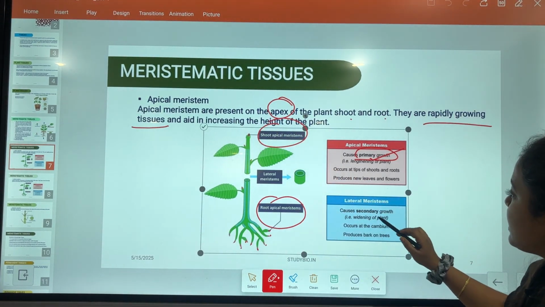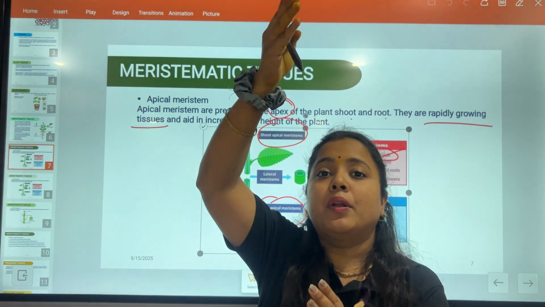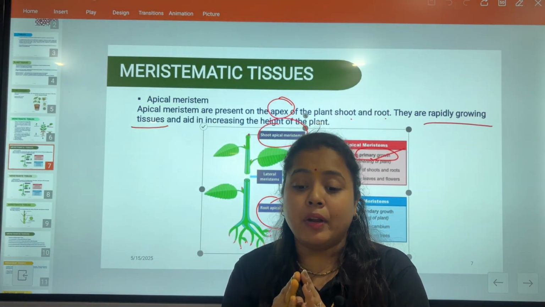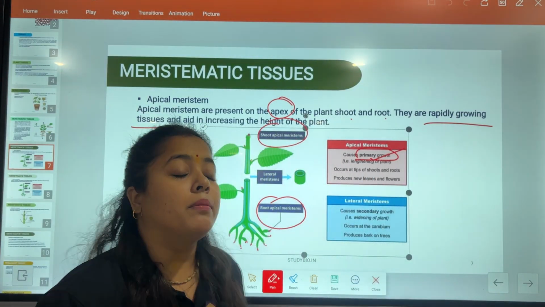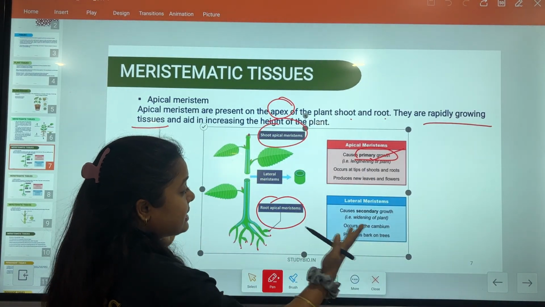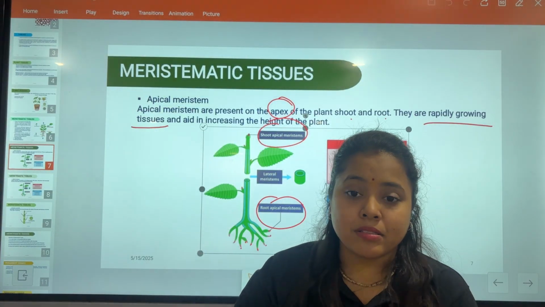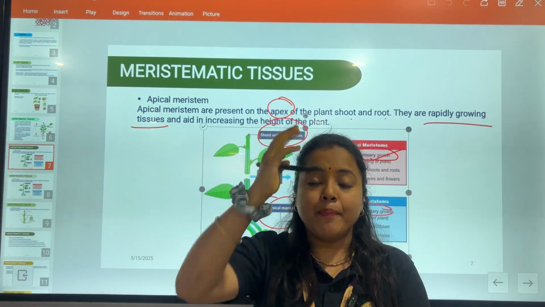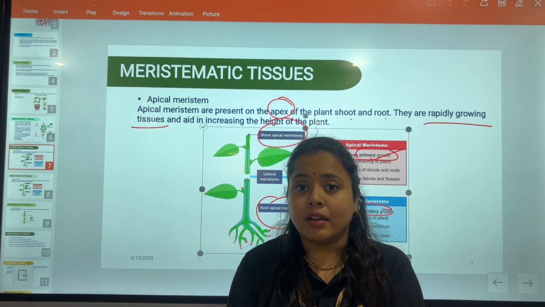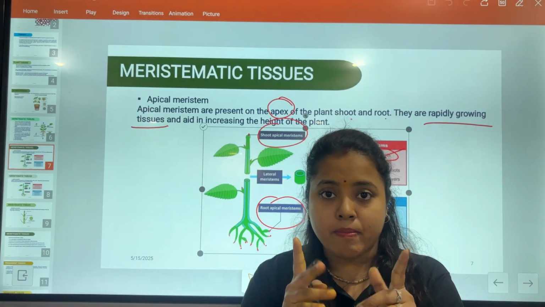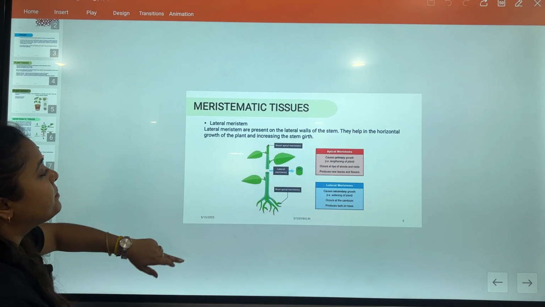Lateral meristematic, which is responsible for the secondary growth, means one height is being attained upward, and one height is being attained towards the side, which we call girth. So the girth that the plant gets from the side will be its secondary growth. Primary growth in which the plant is attaining height, longitudinally. Secondary growth in which the plant is attaining its girth laterally. Remember these words. Moving towards another slide.